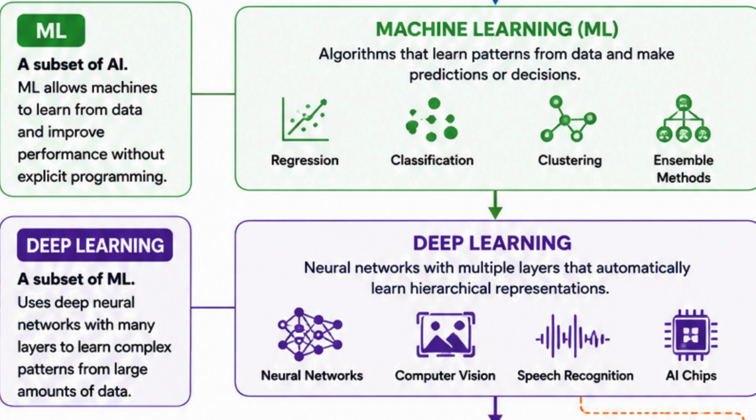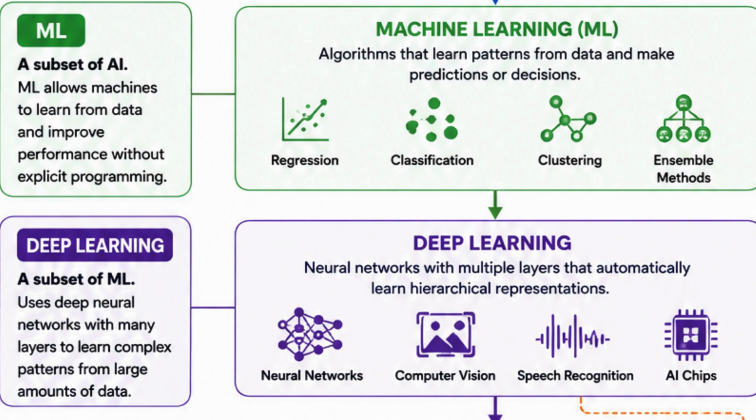Instead of humans telling the computer which features to look for, the computer learns those features by itself using a special type of model called a neural network, inspired by the human brain. Examples: face unlock on your phone, self-driving cars, voice assistants like Siri and Alexa. In one line, deep learning is a type of machine learning where computers learn complex patterns on their own by analyzing huge amounts of data.